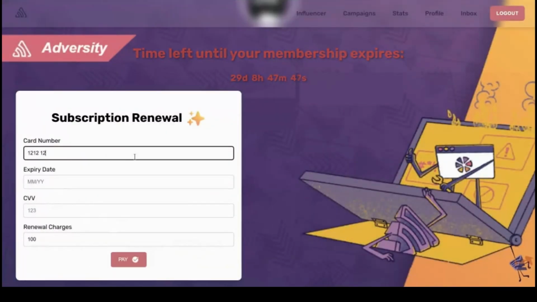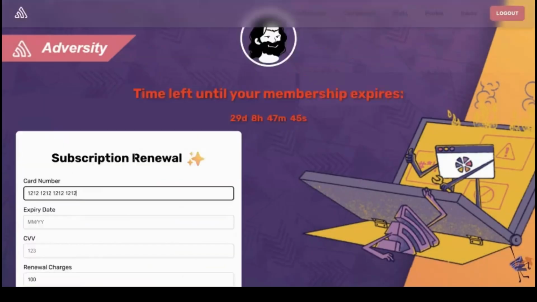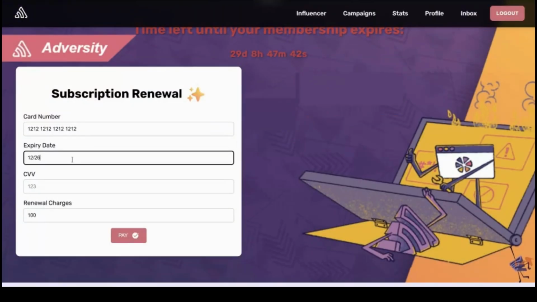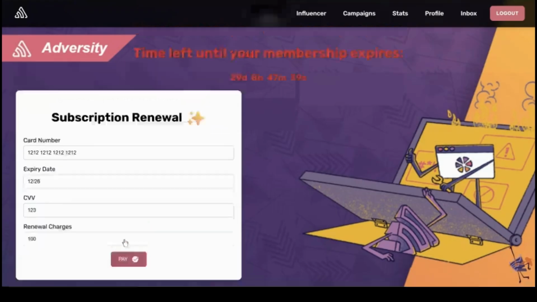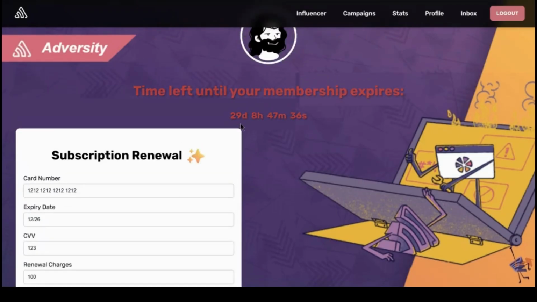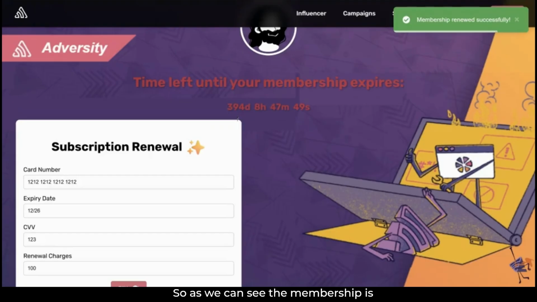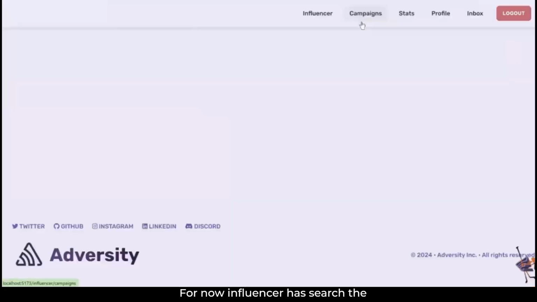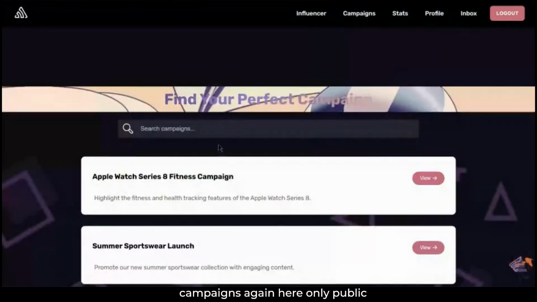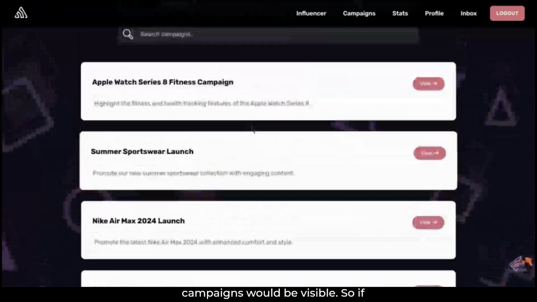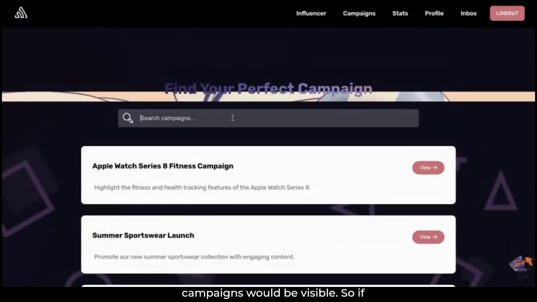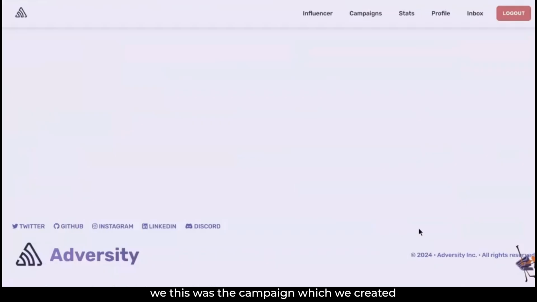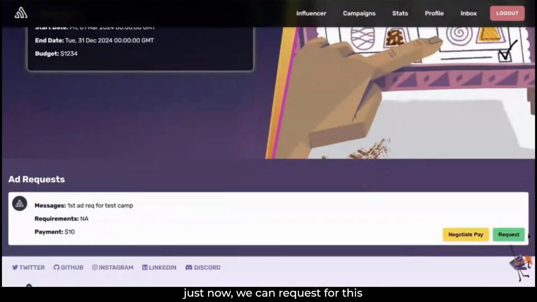So for example, as we can see, the membership is renewed, and an email will also be sent to the influencer regarding the same. And now the influencer can search the campaigns. Again, here only public campaigns would be visible. This was the campaign which we created just now. We can request for this campaign or we can negotiate pay for this campaign.